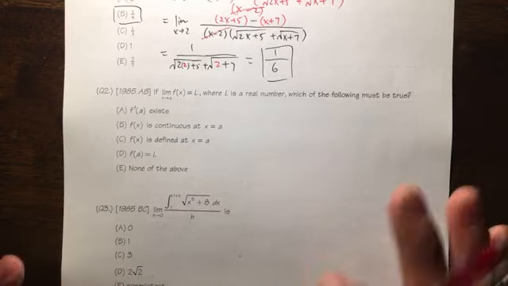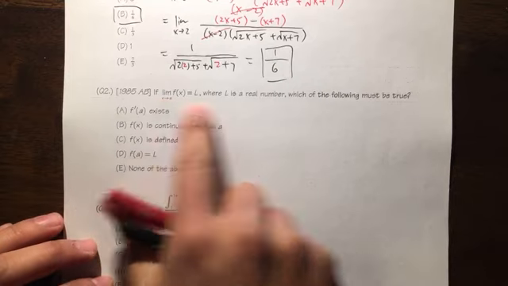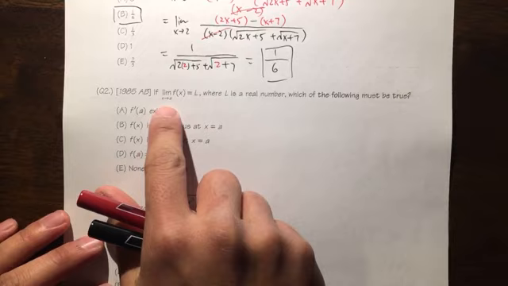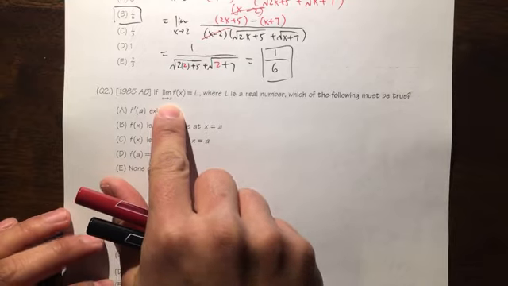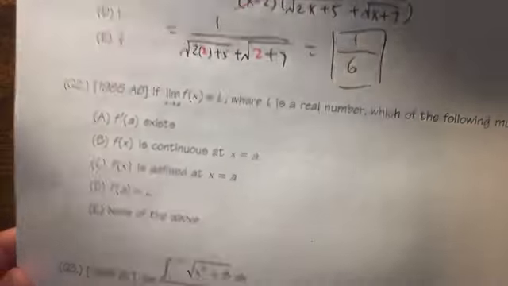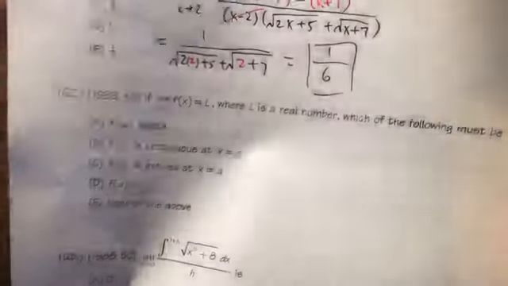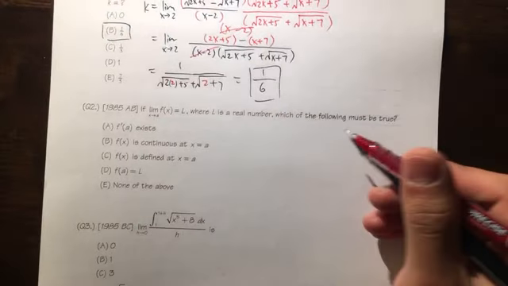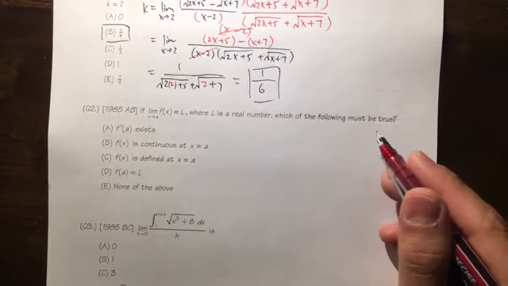So okay, almost. Anyway, right here, this is a conceptual question. We know we have this: the limit as x approaches a of f of x is equal to L. The printout wasn't that clear, but I will just show these guys. And L is just a real number. And we're trying to find out which of the following must be true.